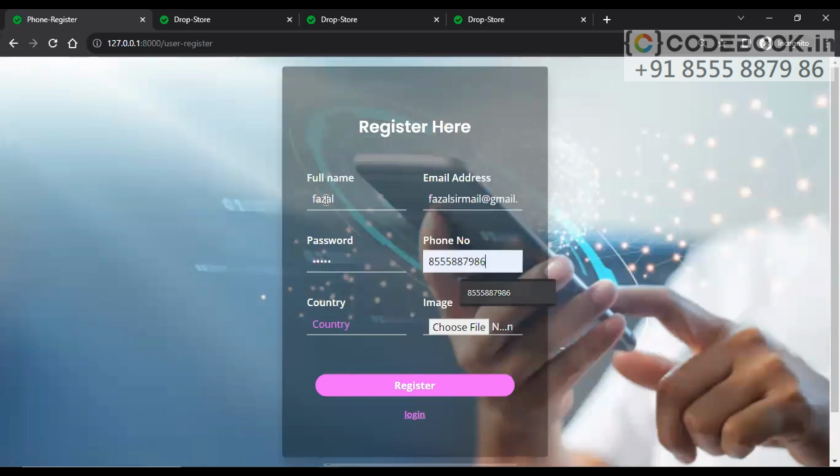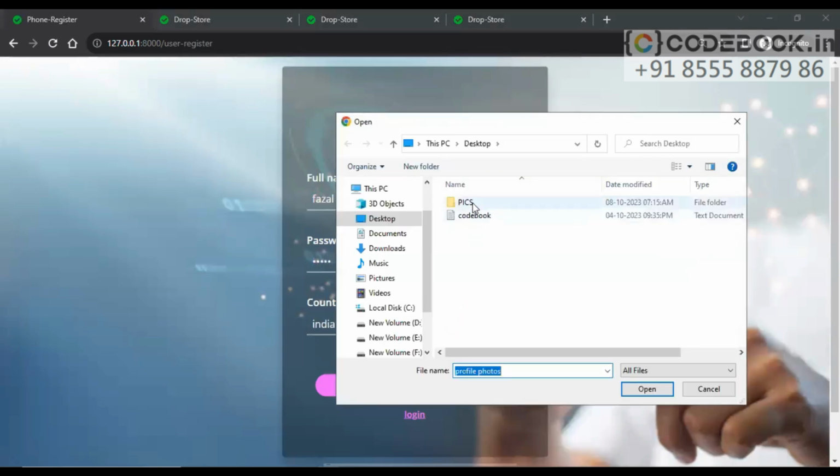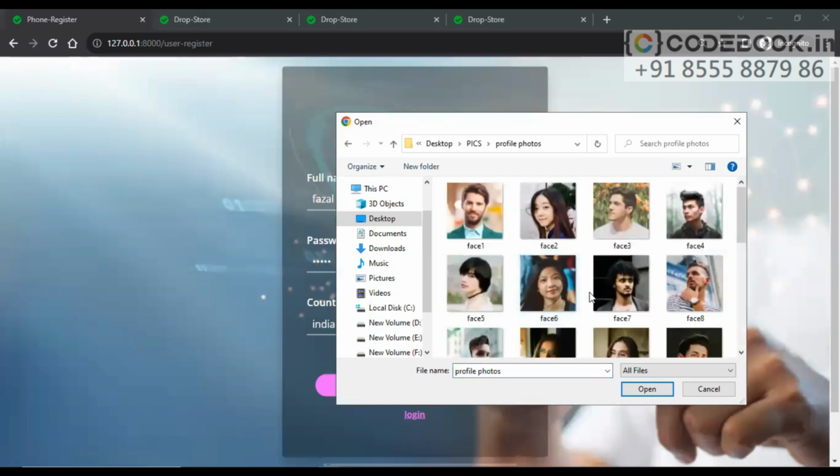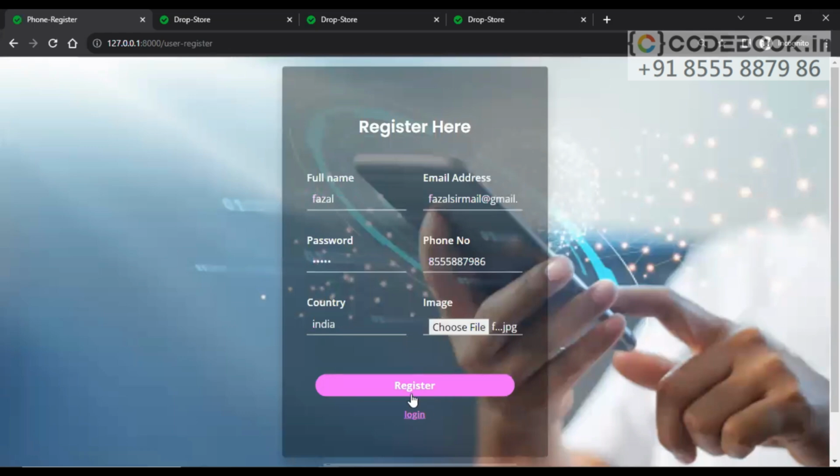Phone number, something, country India, profile photo. Register. Your password must include uppercase and numbers as well, so let me give this password.